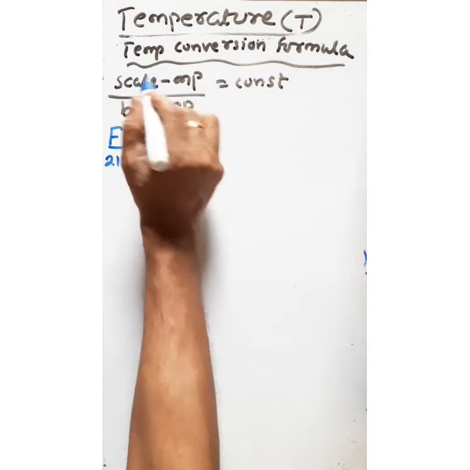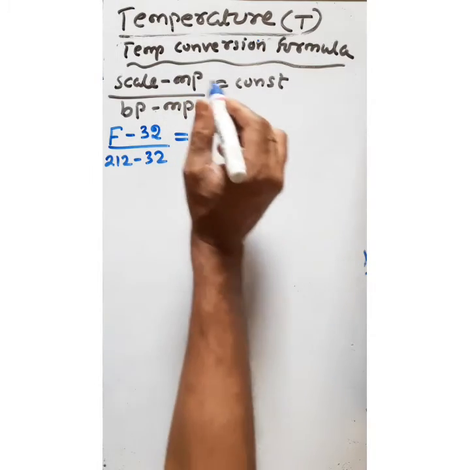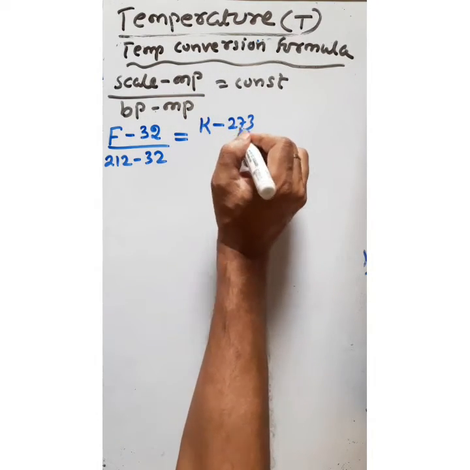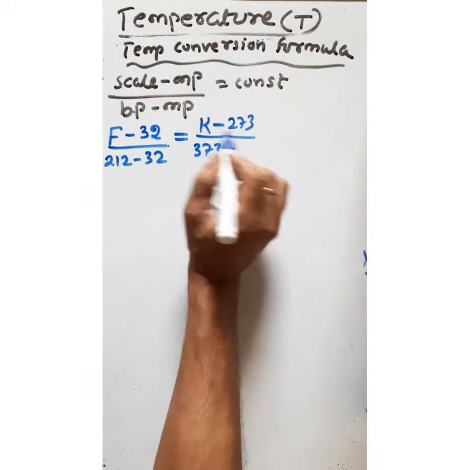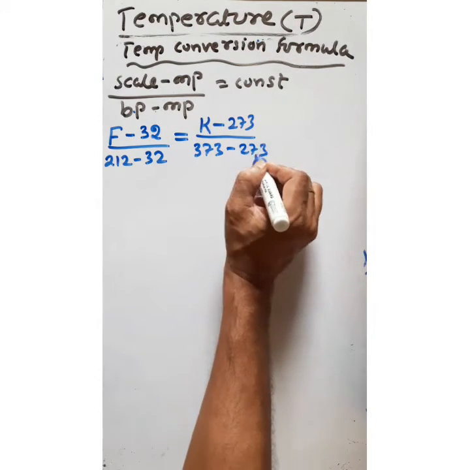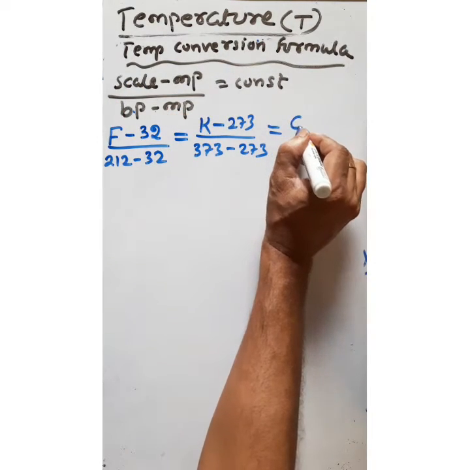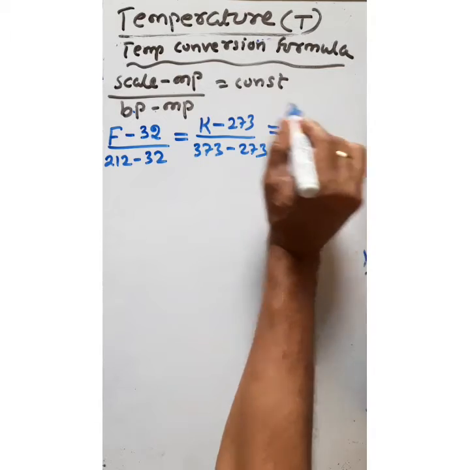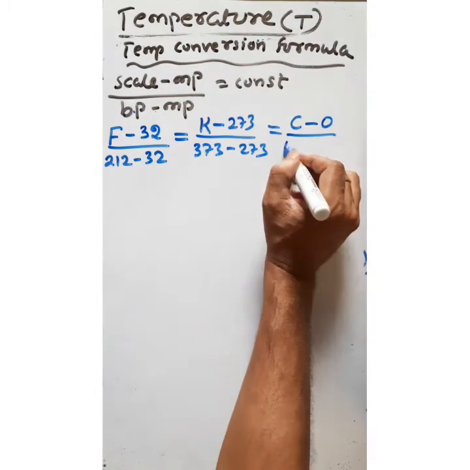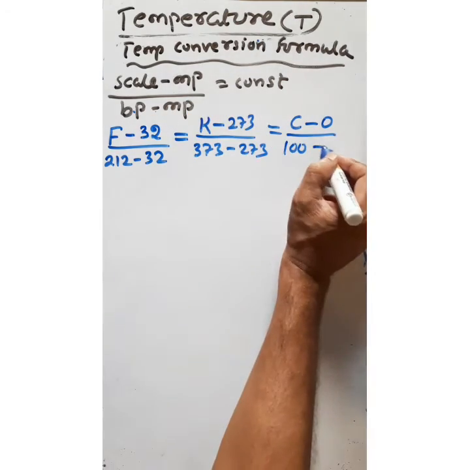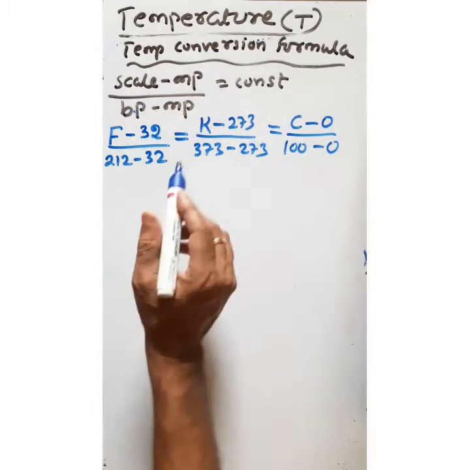So for Kelvin we write K minus 273 divided by 373 minus 273. If I take the degree centigrade scale, I write C minus 0, divided by 100 minus 0. So these things will remain constant.